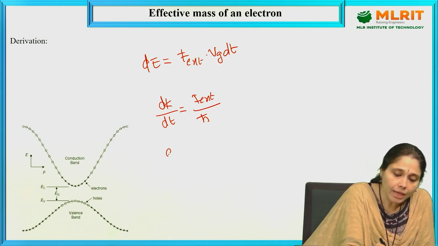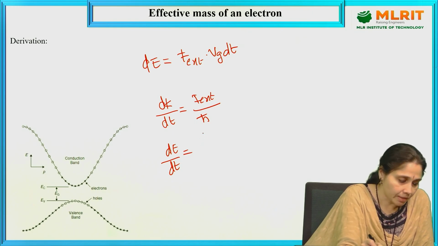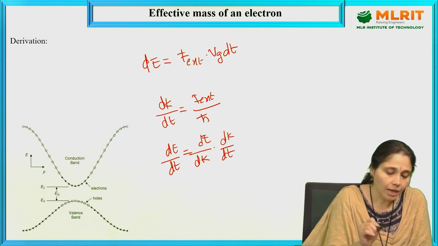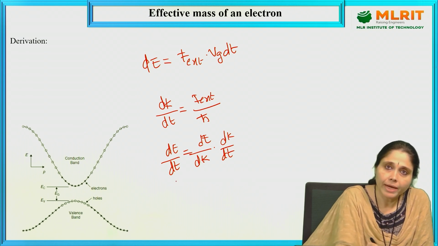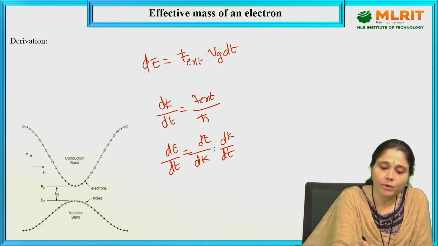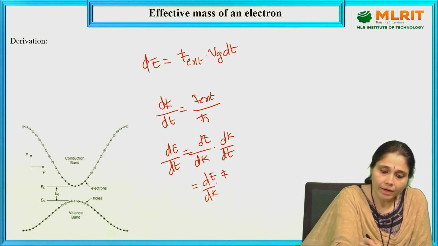So, dE by dt is equals to dE by dk into dk by dt, just splitting d by dt into d by dk into dk by dt. So that is equals to dE by dk into dk by dt, which we can write as F external by h cross.